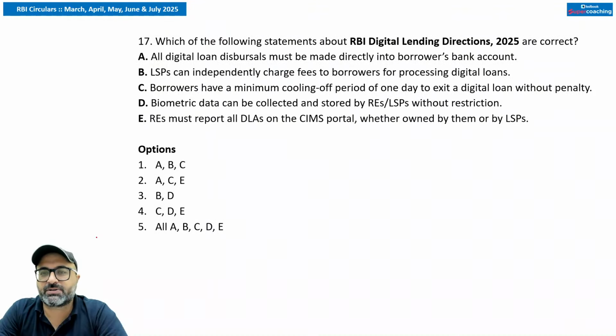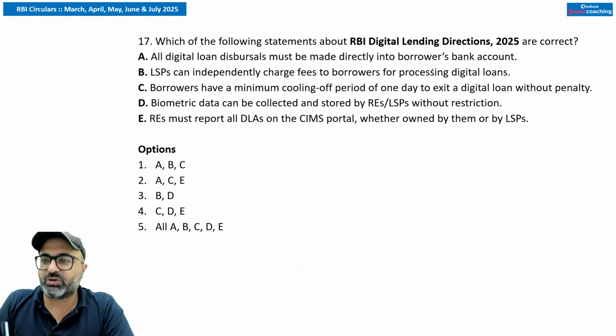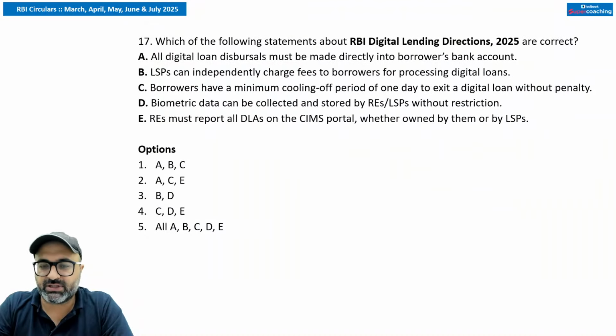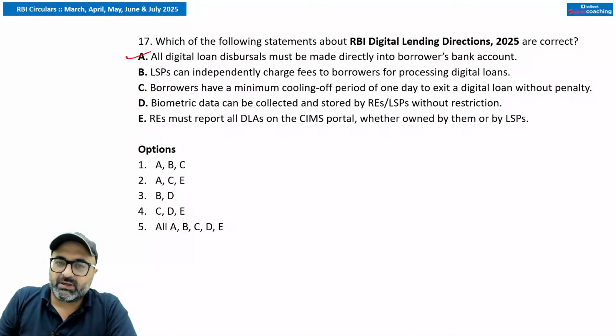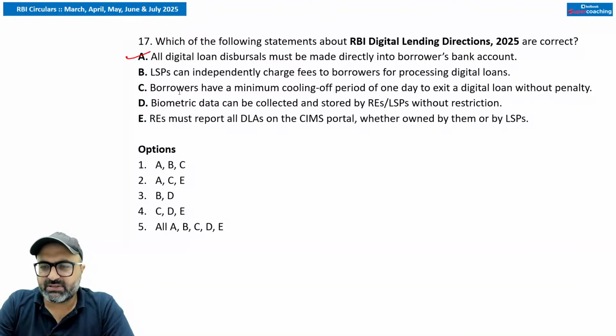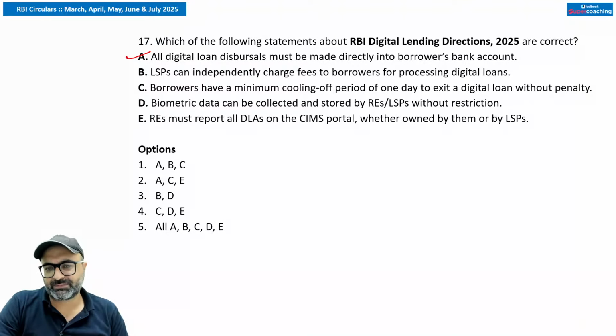Which of the following statements about the RBI digital lending directions are correct? All the digital loan disbursals must be made directly to the borrower's bank account. Is this point correct? Yes, sir. Absolutely correct. No problem with that. The next point says LSP. What is this LSP, guys? What does this term LSP stand for? Any idea? Give me the full form for LSP.